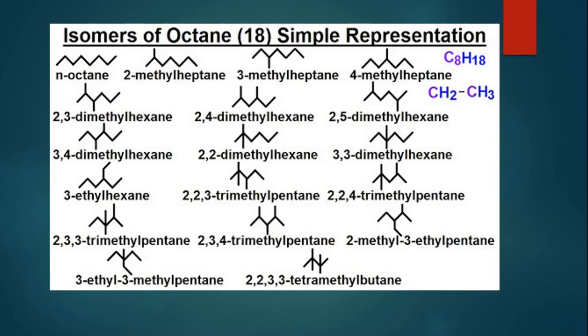Let me show you the answer of this one, and you can try it by yourself at your home. These are various isomers of octane that can be drawn here. There are almost 18 isomers: n-octane, 2-methylheptane, 3-methylheptane. The position of any substituent can be changed, the length of the chain can also be changed, and substituents can be changed, and it can give rise to 18 isomers. And you have to draw it by yourself even. You have to name them according to IUPAC system even.